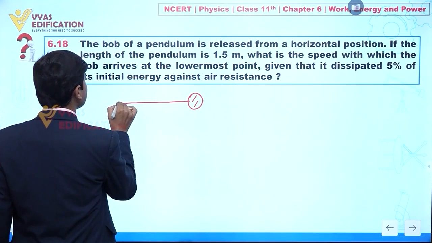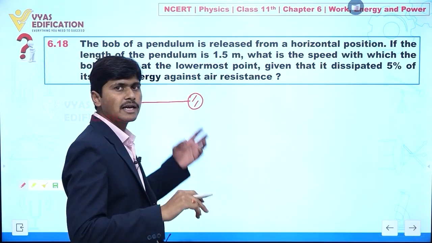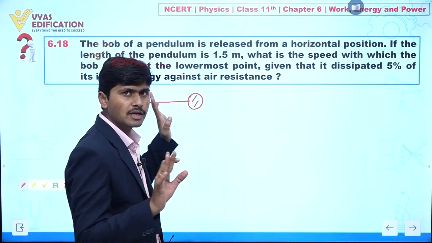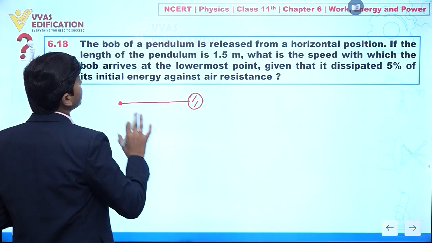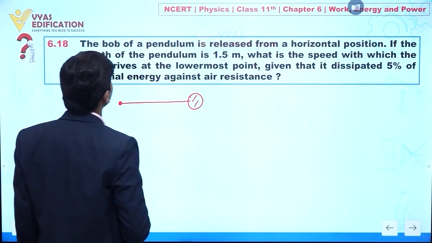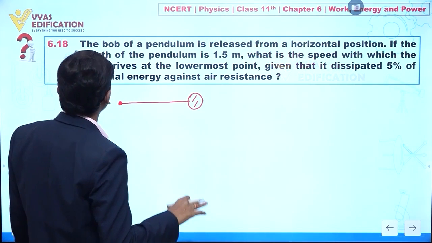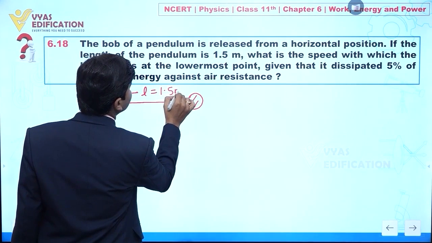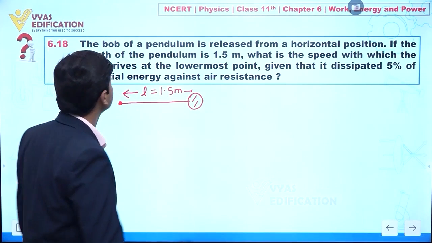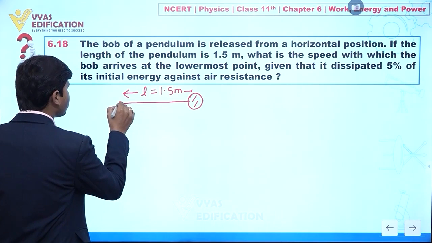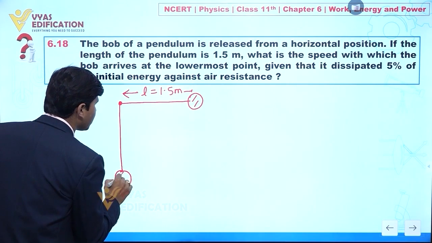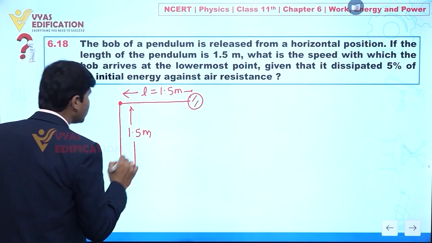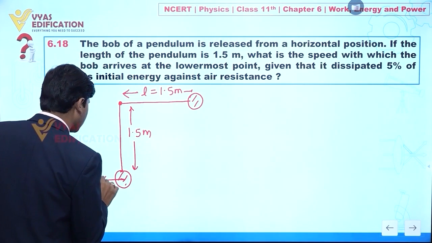Clear? And let's suppose this is a point from where the bob is actually rotating. Now we can say a bob of a pendulum is released from a horizontal position. If the length of the pendulum is 1.5 meter, what is the speed with which the bob arrives at the lowermost point? Let's suppose after some time it reaches this point; here we have the length 1.5 meter, and we have to calculate the speed v.